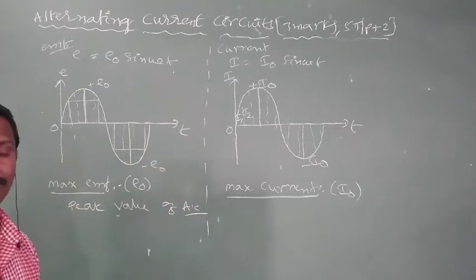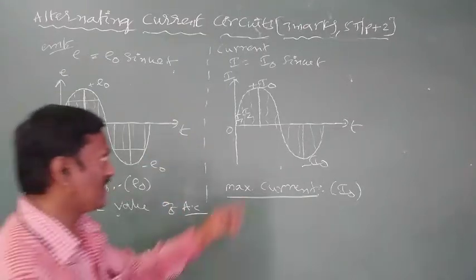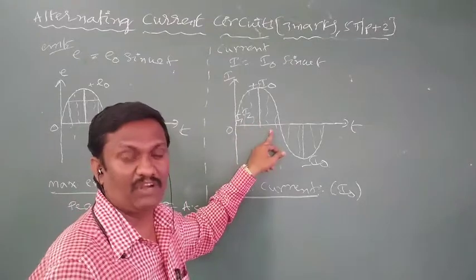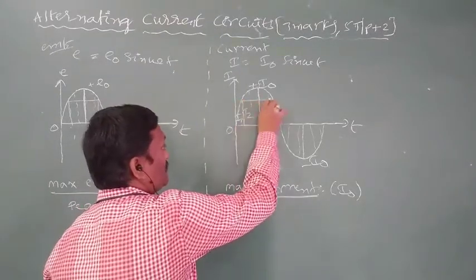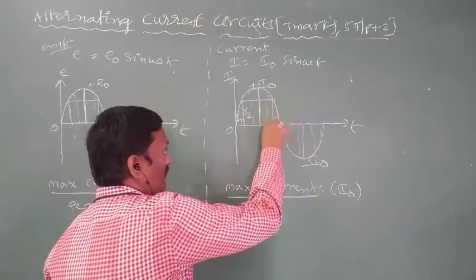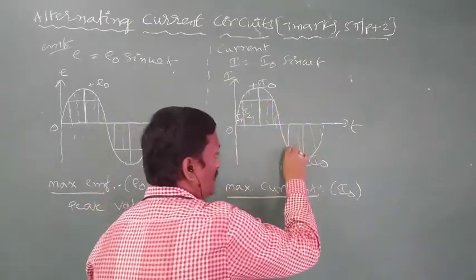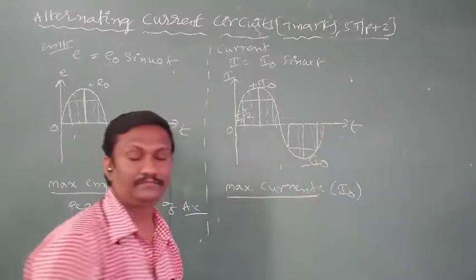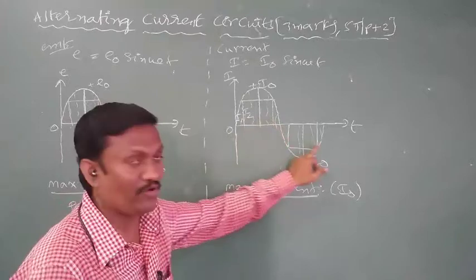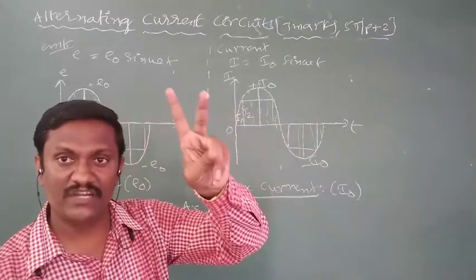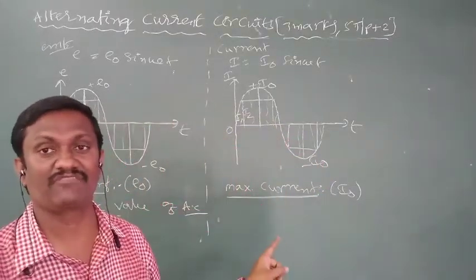Here also the same. Different currents are repeating 4 times, but one instantaneous current is repeating only 2 times in a complete cycle. That is called the peak value of current.